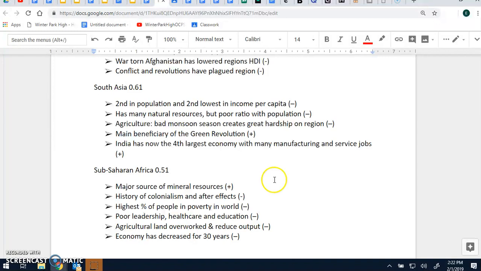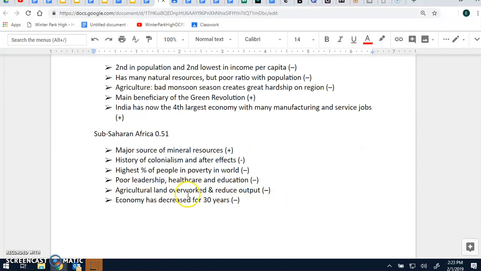Next, they have the highest percentage of people in poverty in the entire world in Sub-Saharan Africa. Again, they have the largest number of LDCs. You have the most political instability. So, of course, you're going to have the highest percentage of people in poverty in the world. They have poor leadership, health care, and education systems. Remember, we talked about that in order to have better health care and education, you need money, and they don't have money. And they have a lot of political corruption. And the money they do get, a lot of their leaders take that money and live opulent and luxurious lifestyles, and then don't give it to their people.